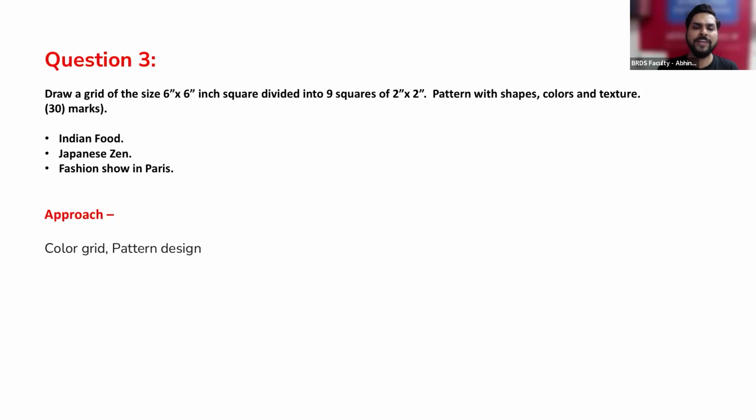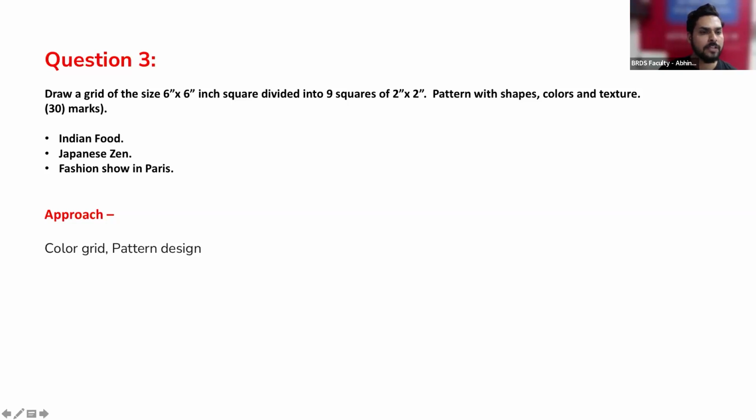Or if you go into very color grid kind of direction, that you take into abstraction, that okay, I want to represent Indian food, I get inspired from the flavors, or I get inspired from a particular state cuisine, right? I can approach that way as well. Or I can take maybe a particular state or particular food, and I can draw icons and put that into more like a fabric kind of print as well. Because they are saying pattern, right? So pattern can be interpreted in both directions.